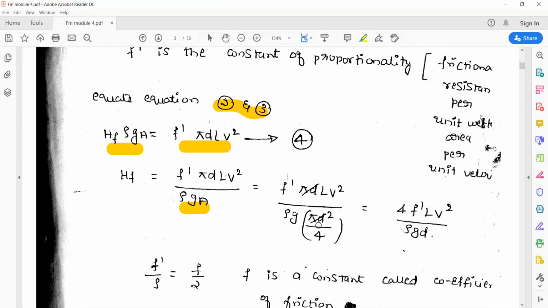So F dash into pi d L V square divided by rho G into A. A is the cross sectional area, that is pi d square divided by 4. So here pi d and pi d get cancelled. The remaining will be 4 can be moved upside.